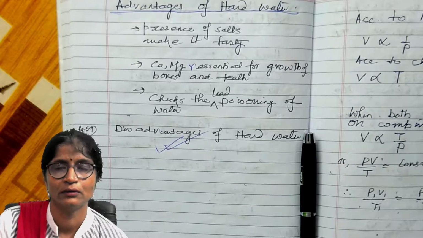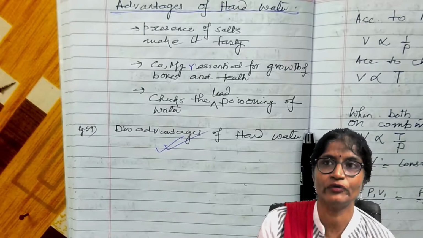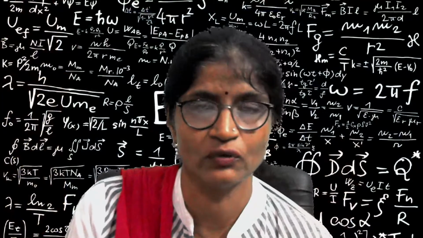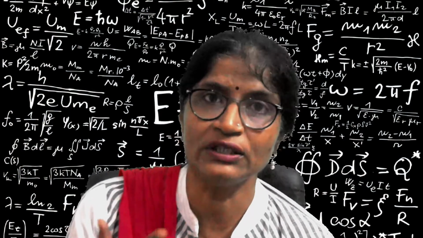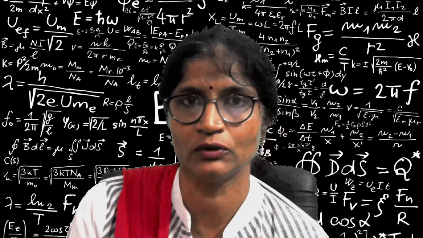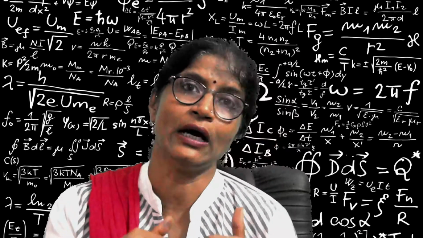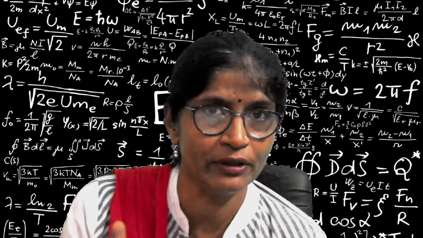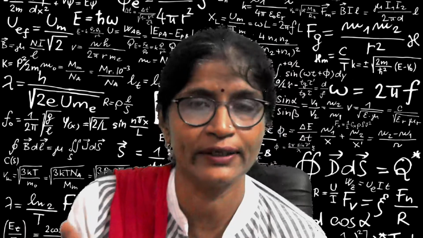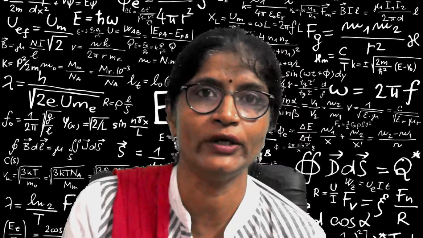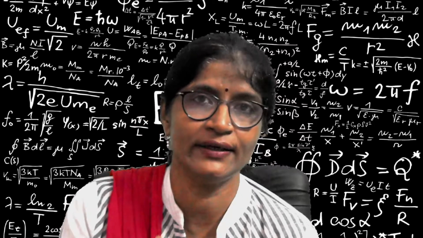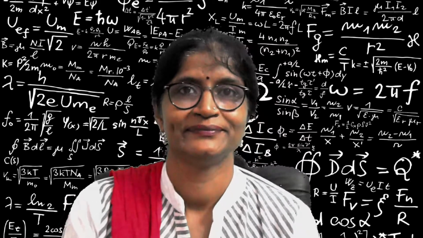So this is all about soft water and hard water. We have discussed what soft water is, what hard water is, what the reason behind the formation of soft water and hard water is, which salts are responsible for temporary hardness and permanent hardness of the water, and the methods by which the hardness of the water can be removed. We have discussed boiling and the use of washing soda. Then we discussed the advantages and disadvantages of hard water.